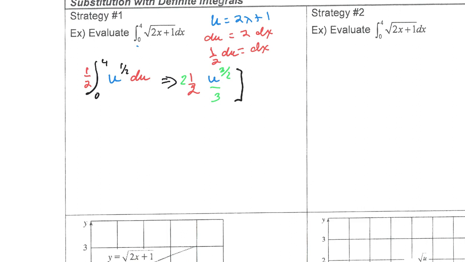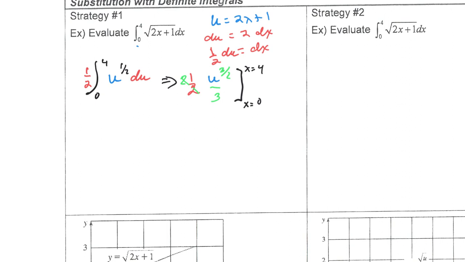Now that's interesting. These original numbers assume that x equals 0 and x equals 4. So we actually can't evaluate it until we get the x's in there. So let's simplify a little bit what we have here, and we're going to substitute in. So now let's rewrite it in terms of x.